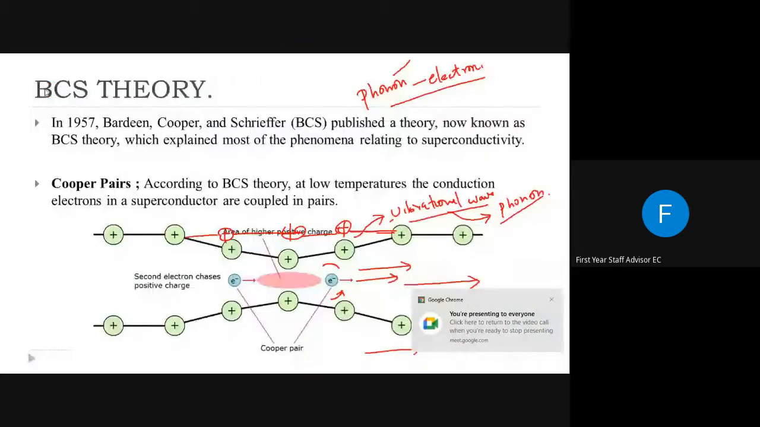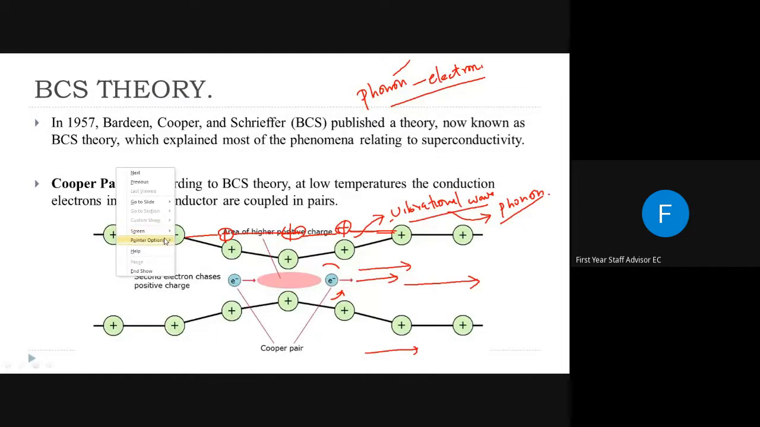So we are explaining what is a phonon. A phonon means the movement of the lattice distortion along with the conducting electron, and it acts like a vibrational wave. Now consider that a second electron chases these positive charges, and there will be a lot of conduction electrons in the atom. So consider that a second electron is arriving through this position, moving in the same direction.